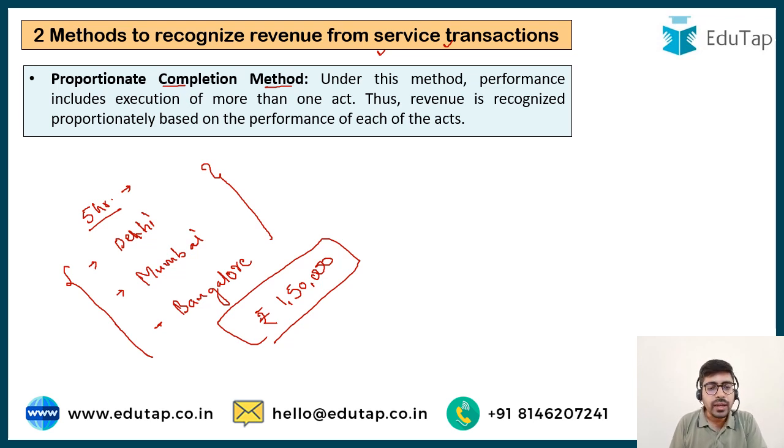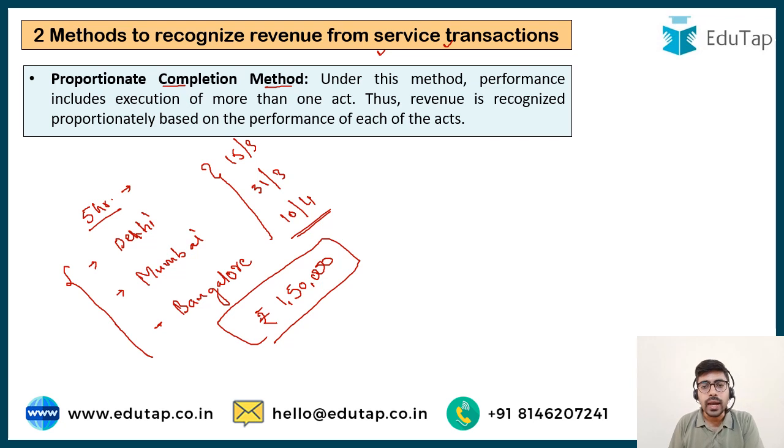Let's assume the first lecture I'm going to take on 15th March. The second lecture I am going to take on 31st March, and the last lecture I am going to take on 10th of April. So in this case, I am going to be paid 1,50,000 for this entire booking.